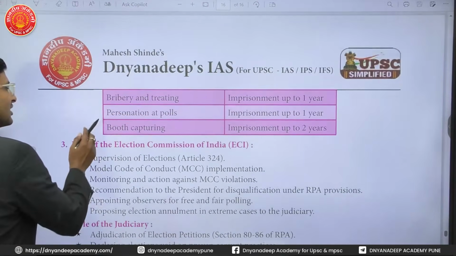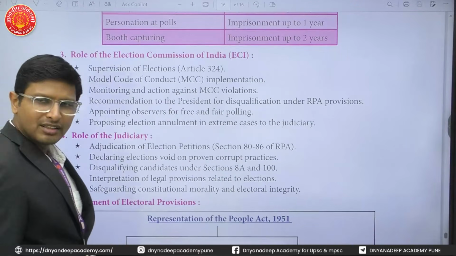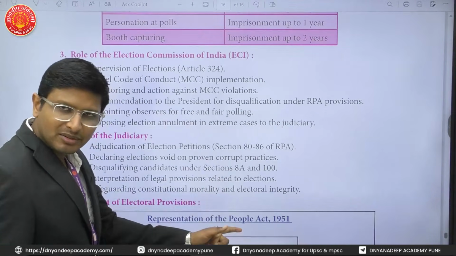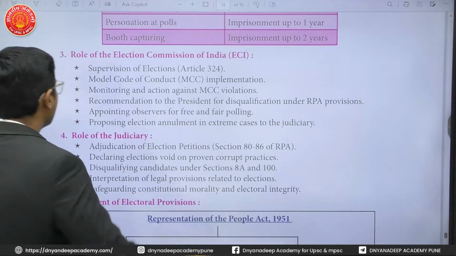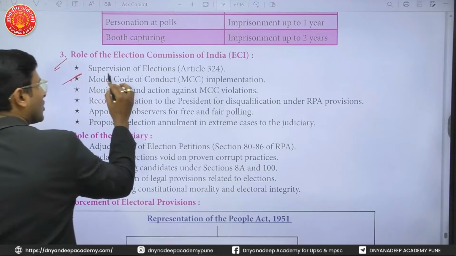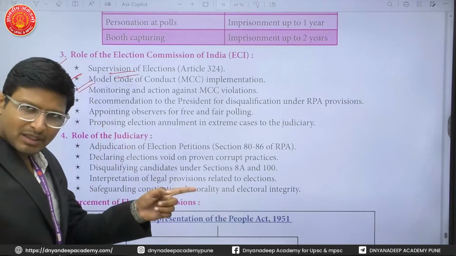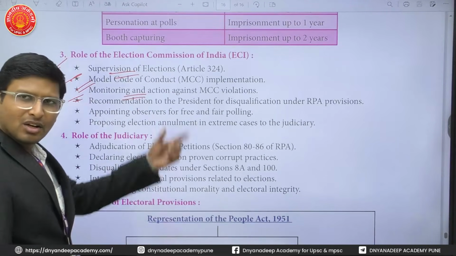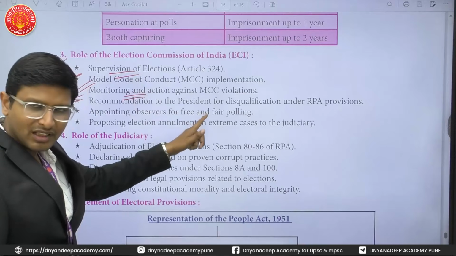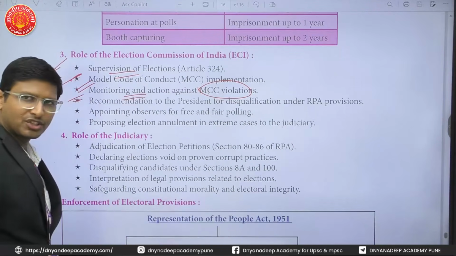Now the question is asking about the role of the Election Commission and the role of the judiciary in ensuring that these provisions of the Representation of People Act are followed well. The role of the Election Commission is supervision of the election, and of course ensuring the model code of conduct is followed. Monitoring and taking action against model code of conduct violations. The Election Commission has the power to punish someone who violates the model code of conduct.